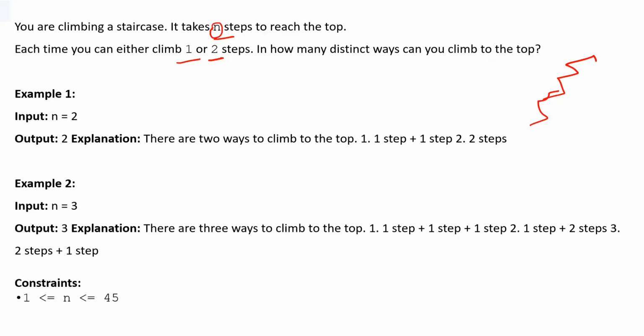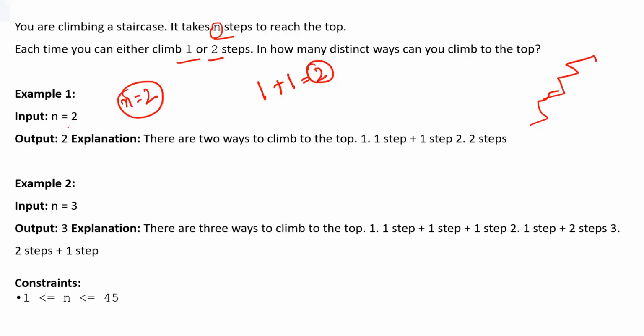You have two choices, that either you can take one step or two steps. Now, for example, if n value is 2, there are two ways. Either you can take one step plus another one step, and in this way you will be reaching the top.